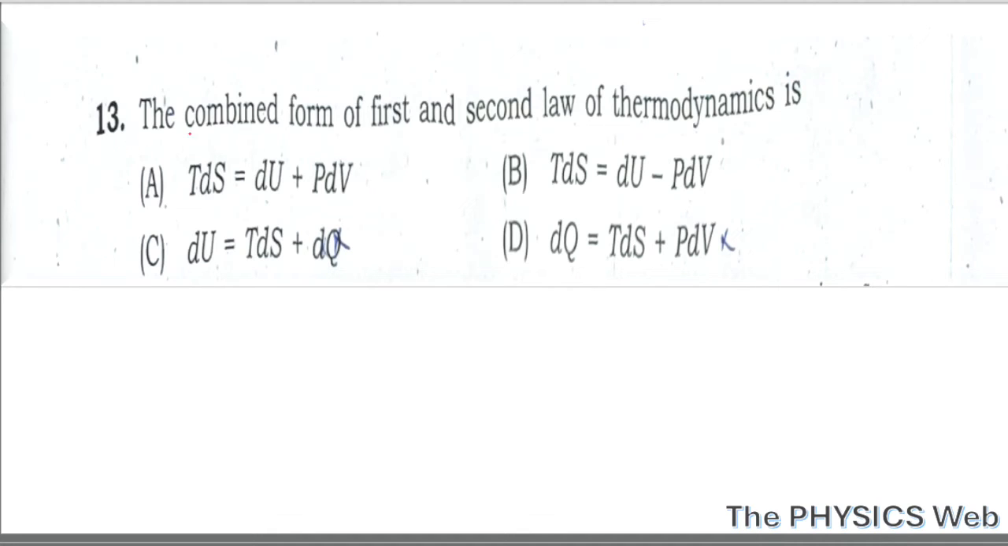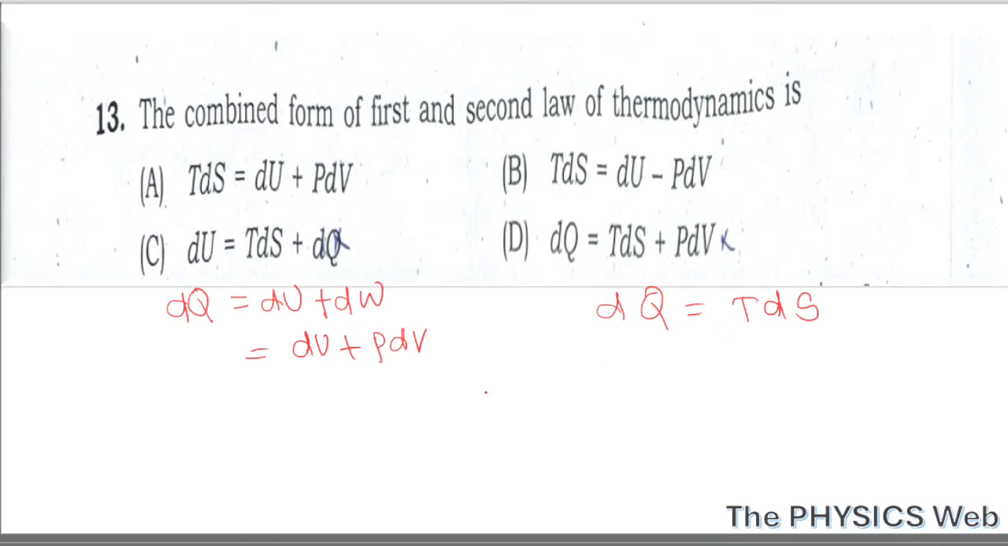Question number 13. The combined form of first and second law of thermodynamics is. From first law, we know that the heat given to a system is equal to change in internal energy of the system plus work done by the system, or that can be written as dU plus p dV. And from second law, we know dQ equals T dS. So by combining, we can write this expression as T dS equals dU plus p dV. So here your correct option is option A.